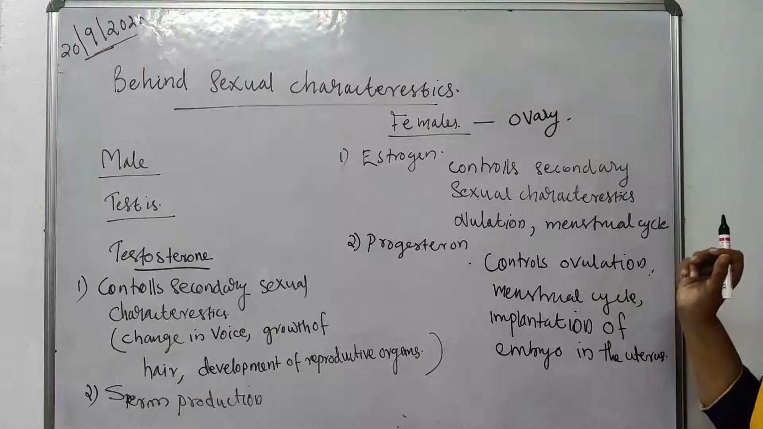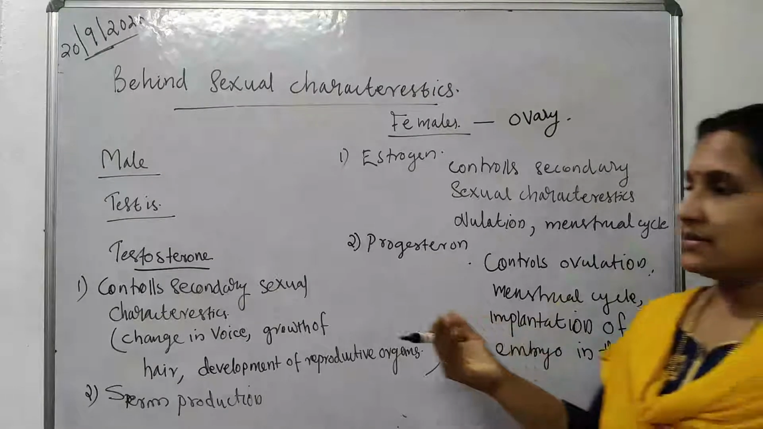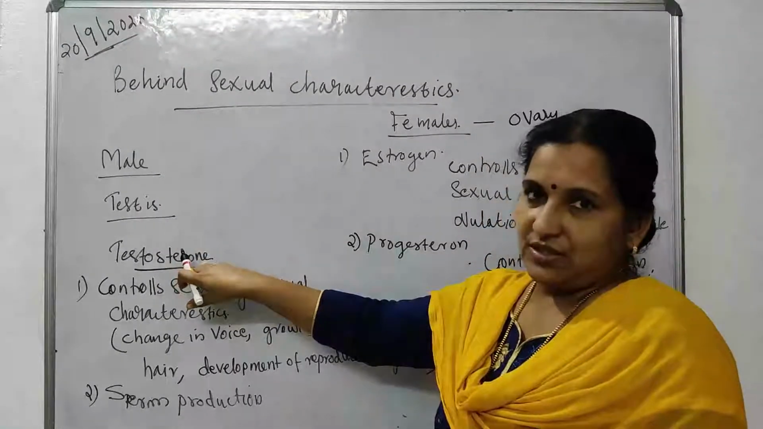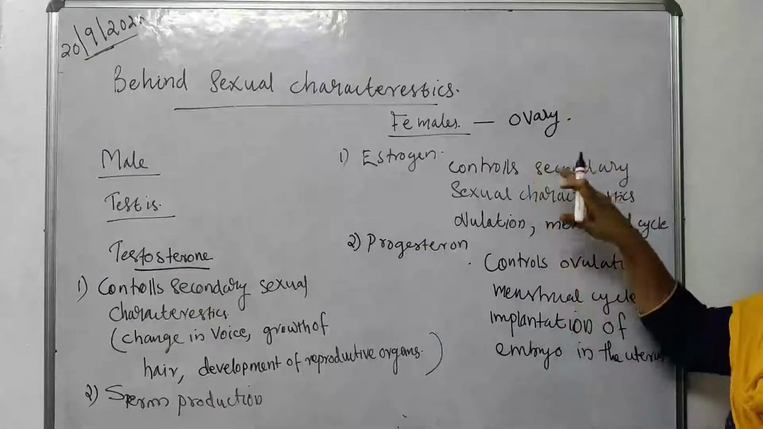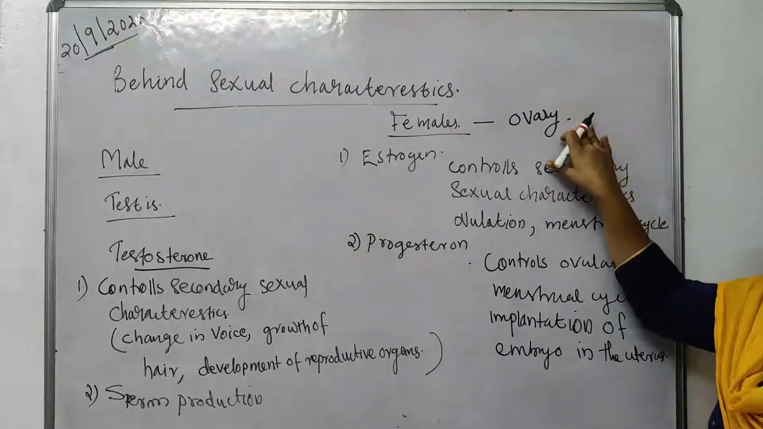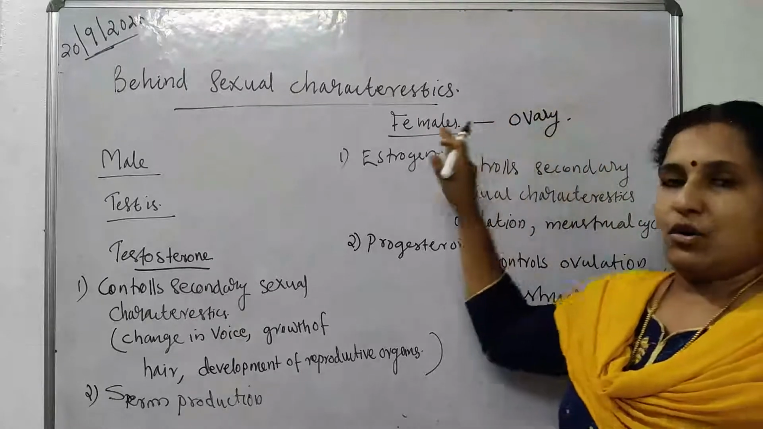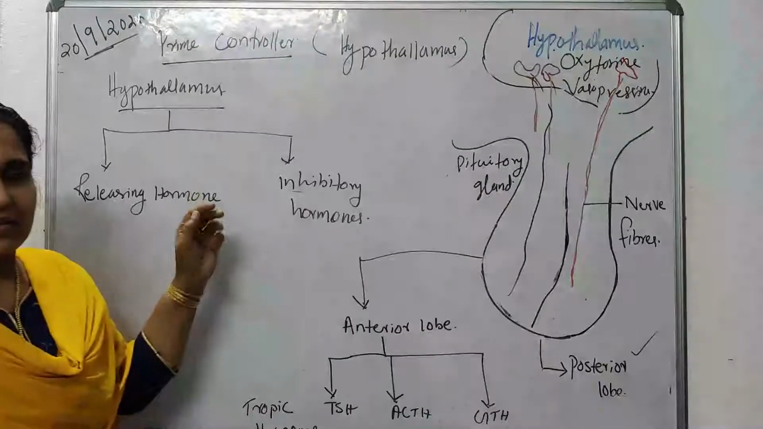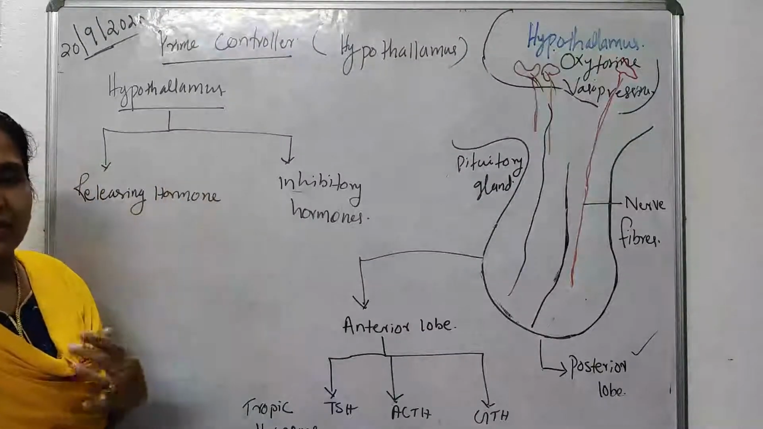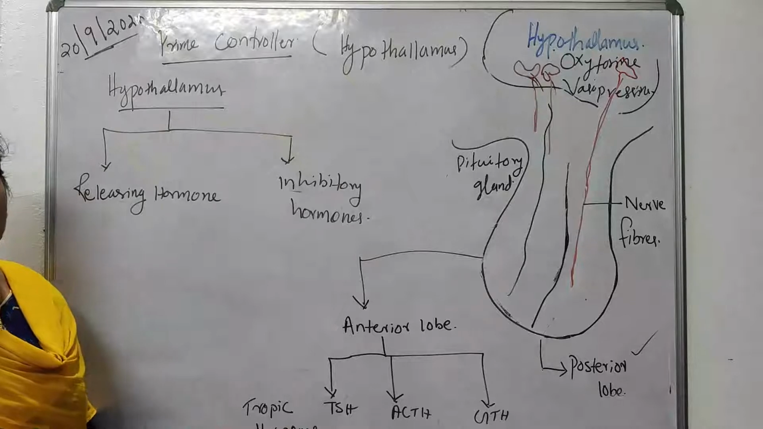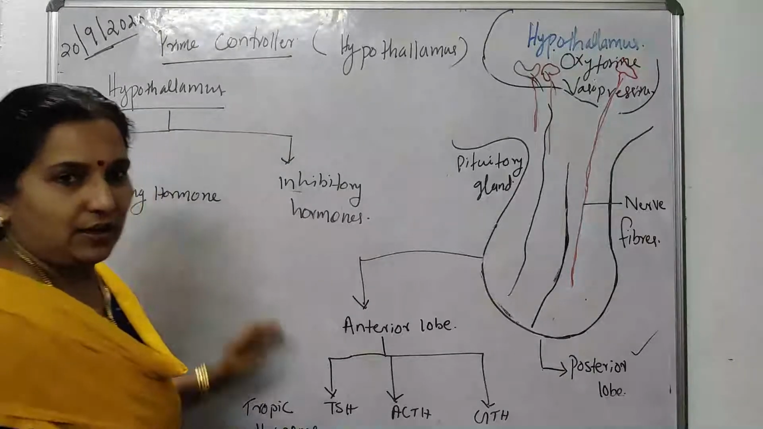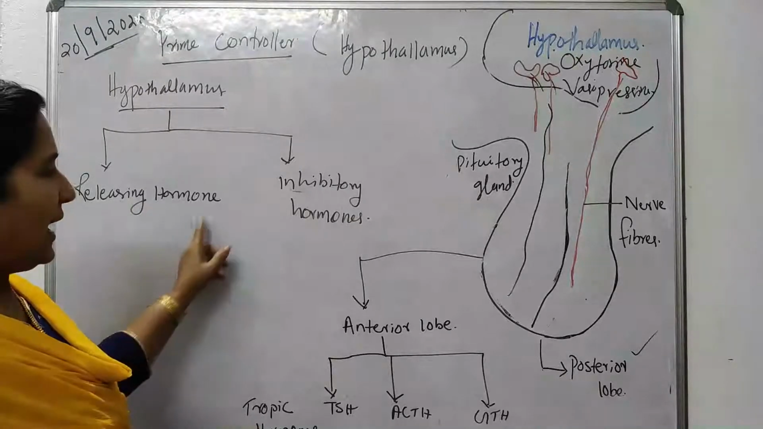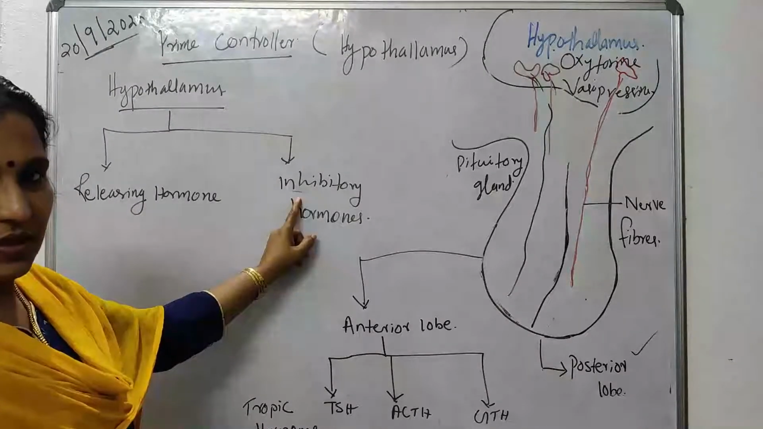So among males, the testis is the sex organ that produces a hormone named testosterone, and among females, the ovary is the sex organ that produces two kinds of hormones. They are estrogen and progesterone. Next, we are going to study the other two hormones which are produced by the hypothalamus. Here you can see I have written one is the releasing hormone and the other the inhibitory hormone.